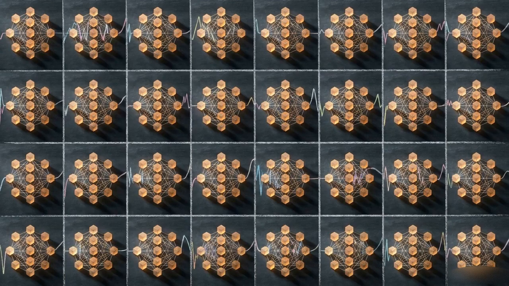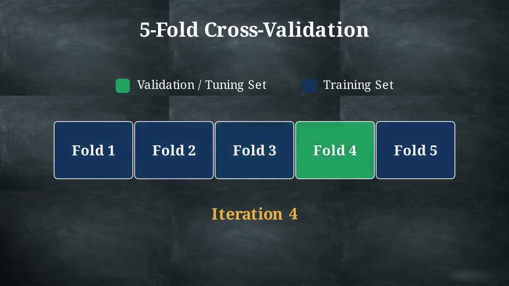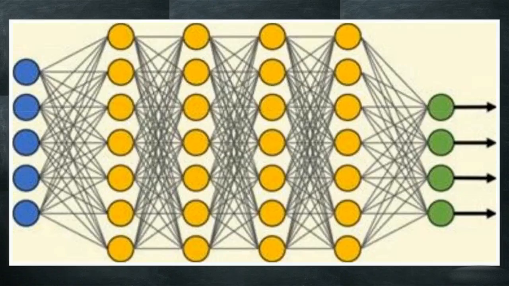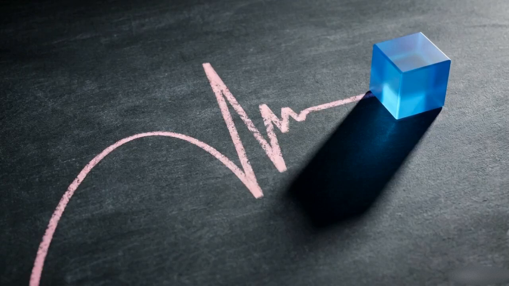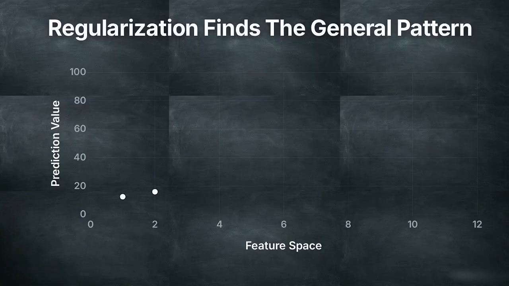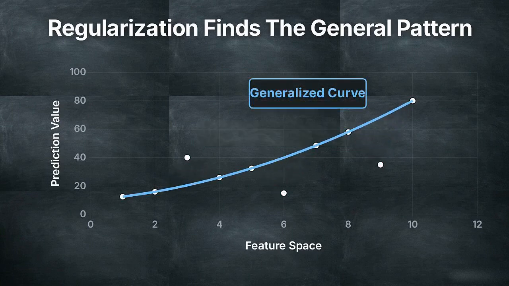Discovering the exact mathematical balance requires processing a separate tuning set. Techniques like cross-validation are used to constantly verify the model's predictive power against fresh data. Look at the dense architecture of a deep feed-forward network one final time. We build these deep structures to provide raw capacity. However, allowing that immense capacity to blindly minimize training error at any cost results in the model memorizing noise rather than learning logic. Regularization smooths the chaotic, overfitted decision boundaries back into clean, reliable curves that actually reflect the general behavior of the real world.